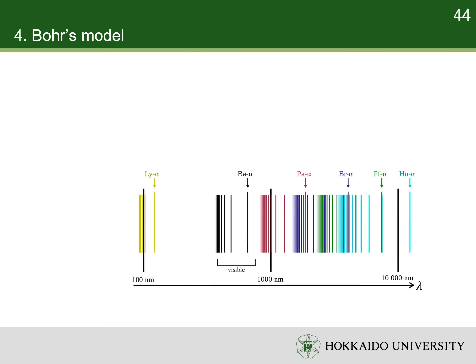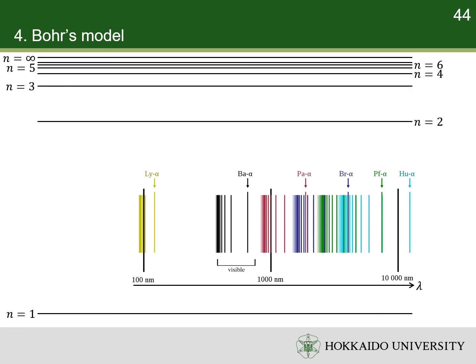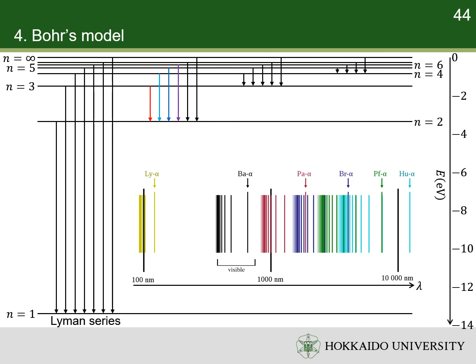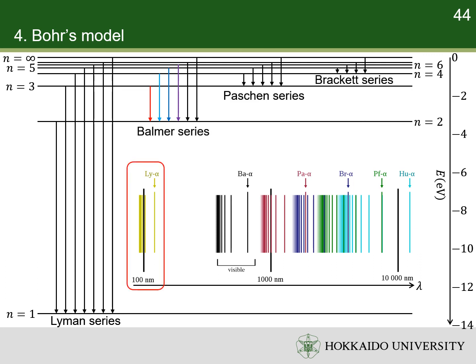Now, we can understand the line spectrum of hydrogen using Bohr's model. The horizontal lines are the energies of the states. The transitions are denoted by arrows. The energy changes during the transitions are proportional to the length of the arrows. For example, the Lyman series are the transitions whose final states are n equals 1. They have the highest energy, that is, the shortest wavelength.